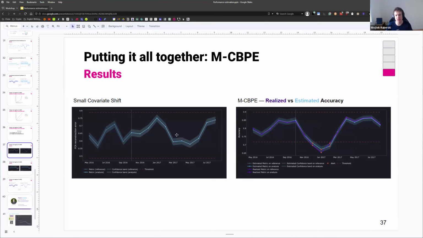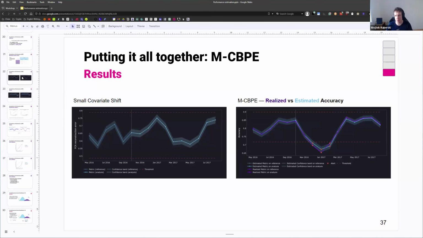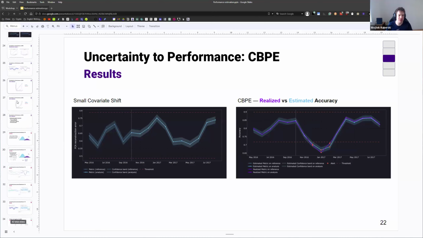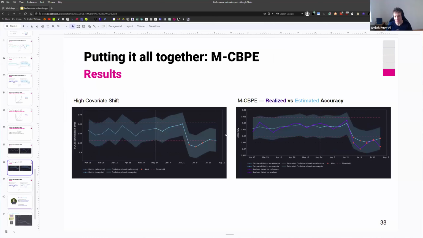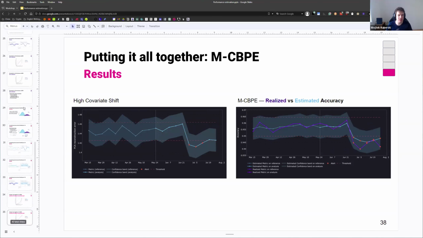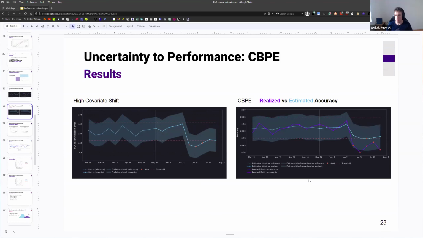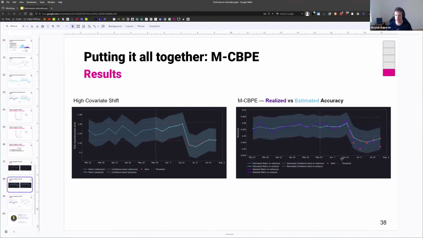For small covariate shift, it's basically an exact carbon copy. There's a small difference, but essentially the same performance. However, for big changes in performance, if you compare it to CBPE, we've seen that the estimated performance is much closer to the realized performance, and the algorithm is able to capture that and gives us alerts every time there was an actual issue. It's slightly underestimated, but every single data point in our data set is well within the confidence bound, and we can say that this is a really good way to estimate performance.